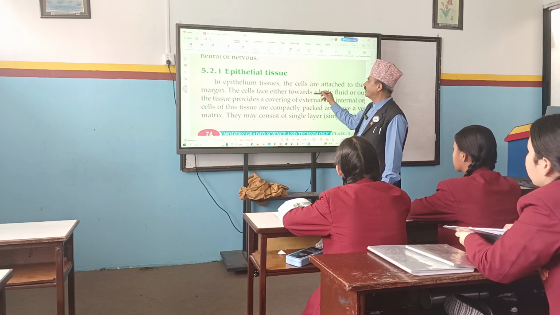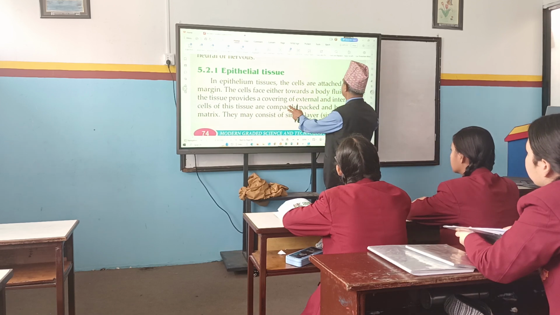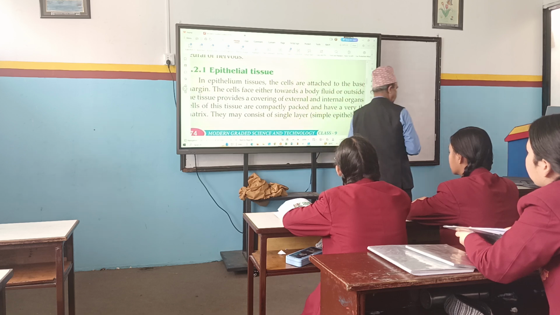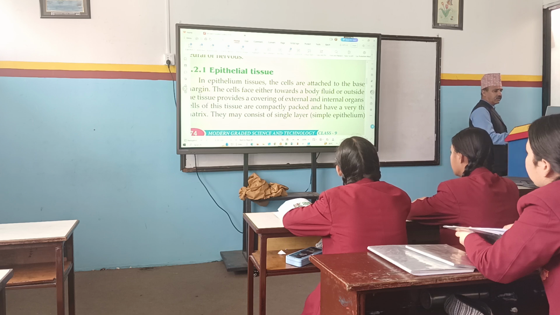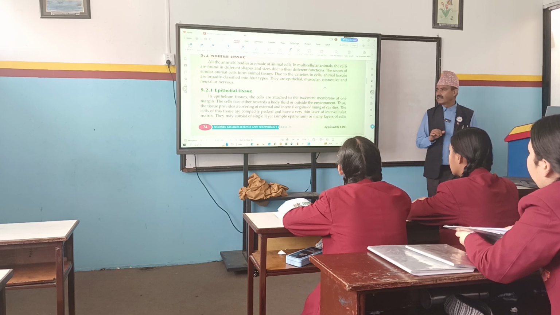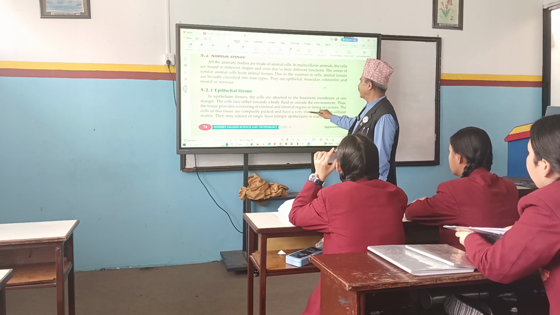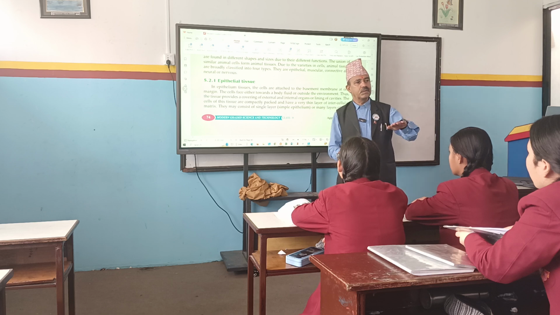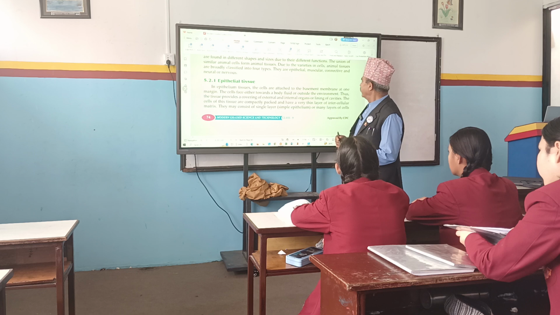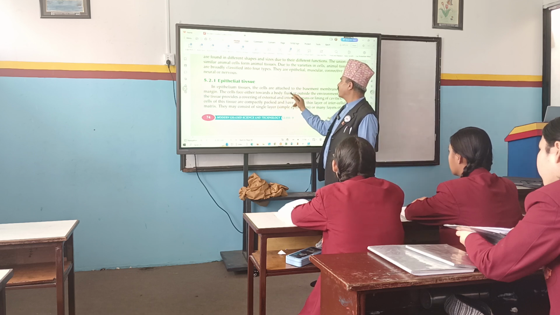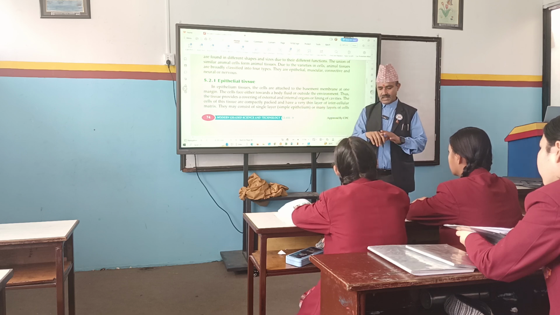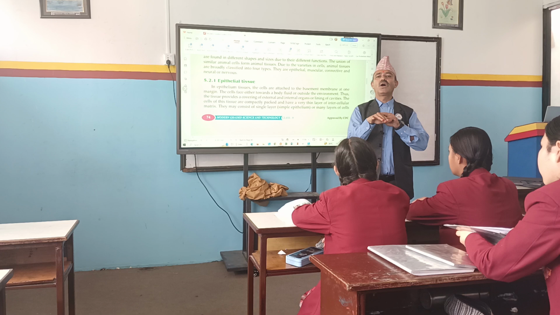So, now epithelial tissues. What type of cells are found in epithelial tissues? They are attached to the basement membrane. Means they have got some sort of base. Down, there is one membrane. Up, there are cells. And the cells face either towards a body fluid, body fluid means body liquid, or outside the environment. Either they face downward or they face upward.